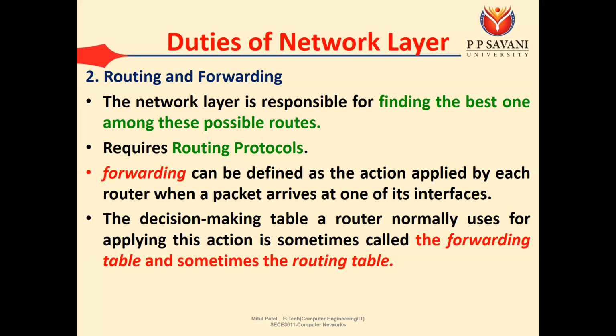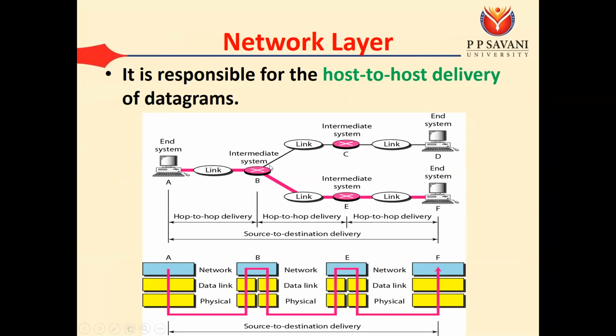The second responsibility is known as forwarding. Forwarding can be defined as the action applied by each router when a packet arrives at one of its interfaces. The meaning of forwarding is, router પર આપણું પેકેટ આવે છે તો router has multiple paths. Suppose અહીં જે રીતે આપણે ફિગરમાં જોયું કે this router B has two paths. One path is going from C, another path is going from E. So the meaning of forwarding is it will inspect the routing table and decide which path I have to follow. So if your destination is F, then your packet will go from E.